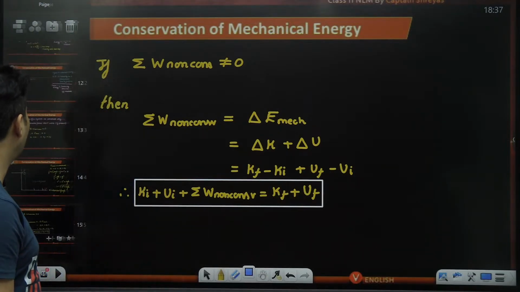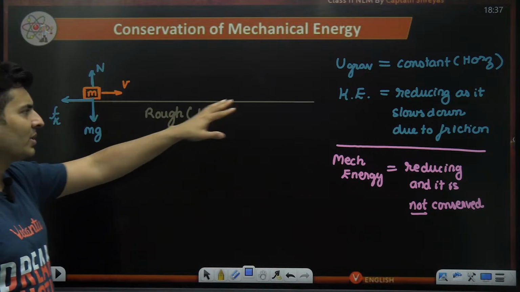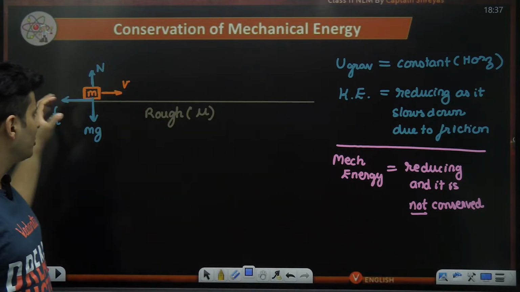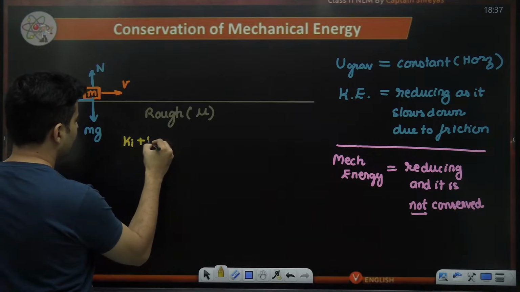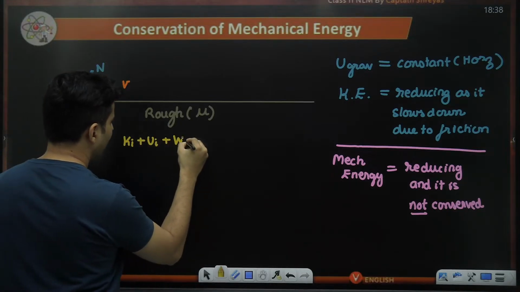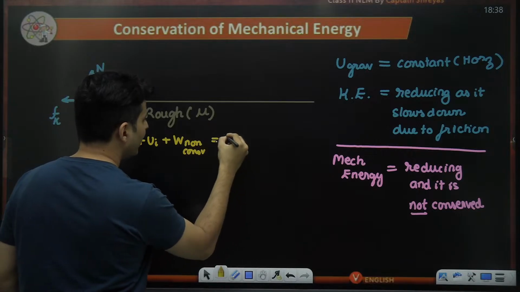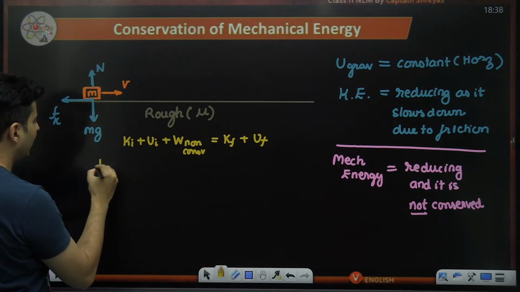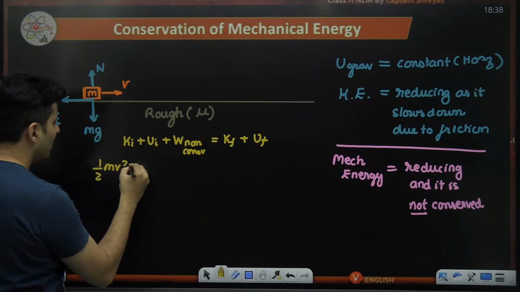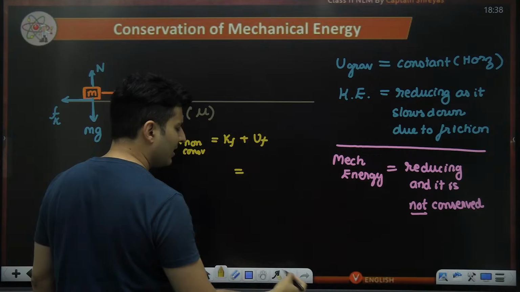Let me demonstrate that to you. Say, for example, this one. Here, the non-conservative force, which is friction, is definitely there. So we will say initial kinetic plus initial potential plus work done by non-conservative force will be final kinetic plus final potential. Initial kinetic energy is half mv square. The potential energy here is the same, guys.